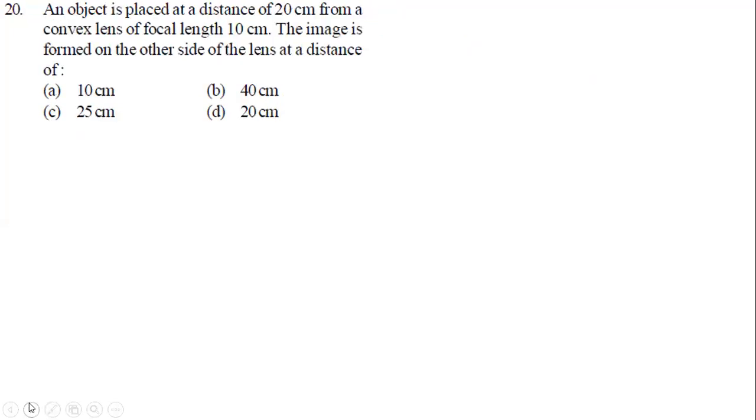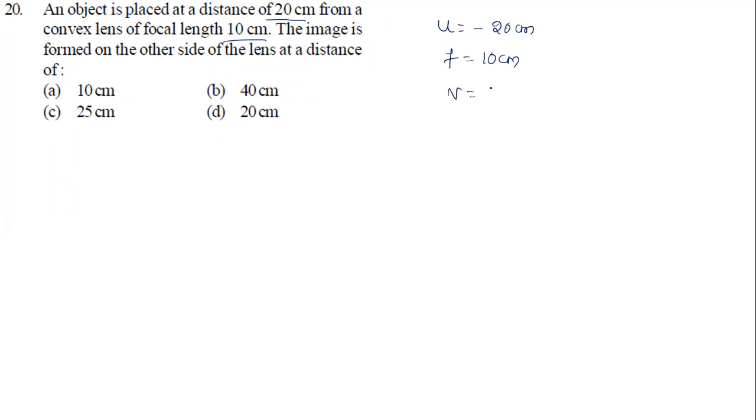Let us have the next question now. Question number 20. An object is placed at a distance of 20 centimeters from the convex lens. So it is a convex lens, u must be negative. It is 20 centimeter as per sign convention. The focal length is 10 centimeter. Focal length is positive, it is 10 centimeter. The image is formed on the other side of the lens at a distance of, we need to find out v.